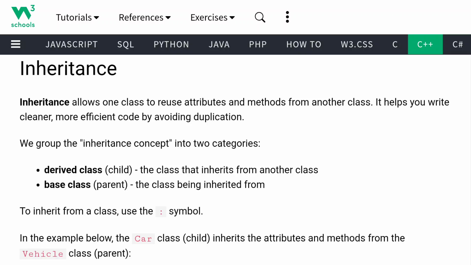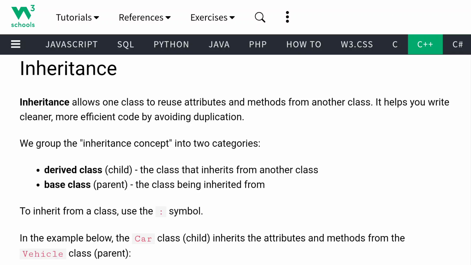So in a single class we have a number of attributes and methods. In some cases we are going to use the same attributes and methods in another class. In such cases, again we have to create the same attributes and methods. It leads to duplication of code, because we are rewriting the same code in another class. So in such a situation, we use the inheritance concept.